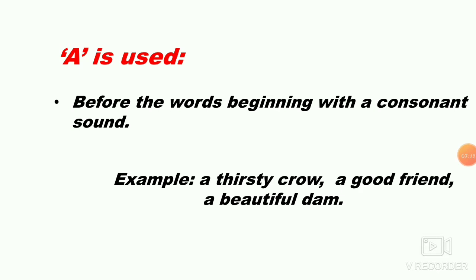When a word begins with a vowel letter but doesn't have the vowel sound, then you use a. You have to keep that in mind. For example, a thirsty crow, a good friend, a beautiful dam. All the examples given here begin with a consonant sound, so we use the article a in front of these words.